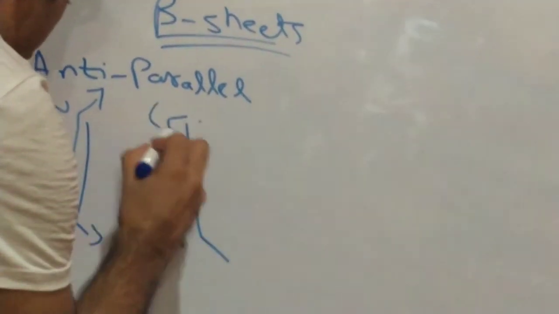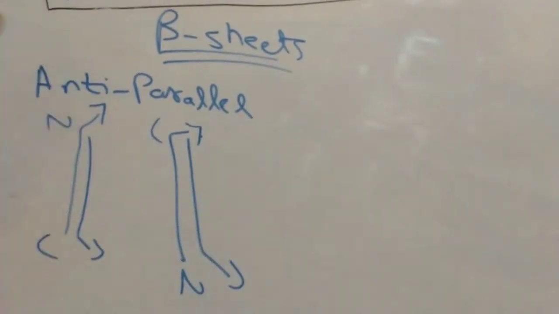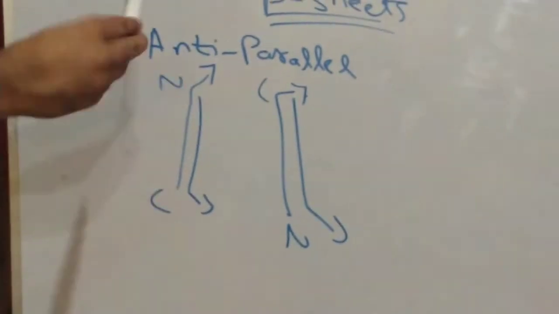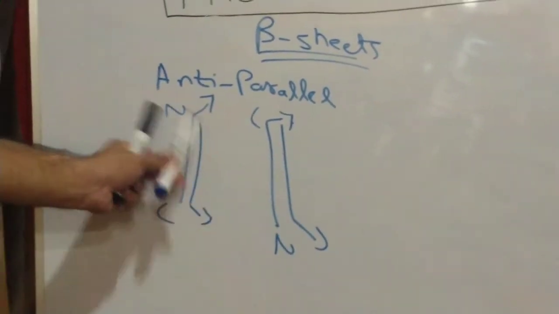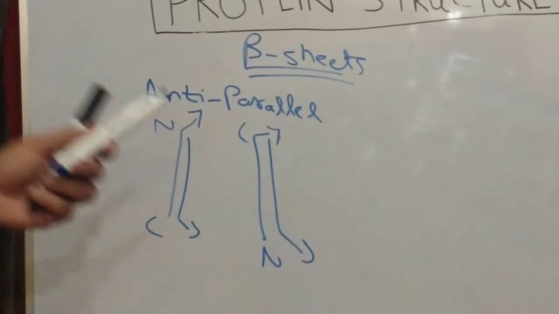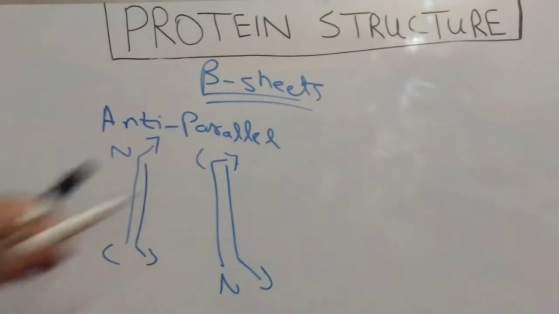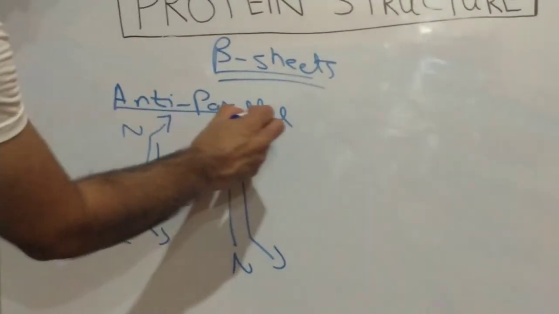And this is the C terminal and N terminal. So you can clearly see that this is the N terminal, and the other N terminal is opposite to it. So both N terminals are opposite to each other. That's why they are said to be in the anti-parallel state.